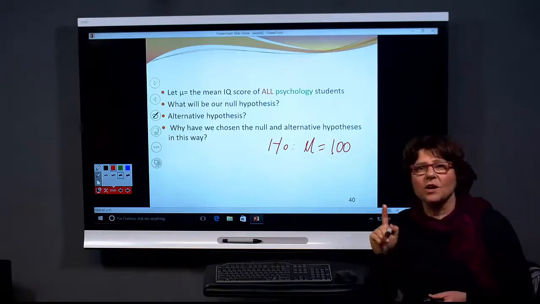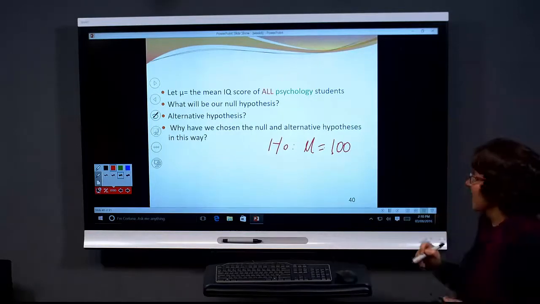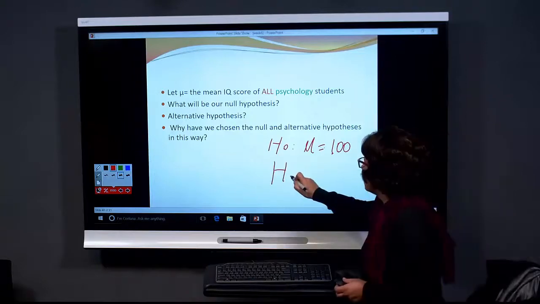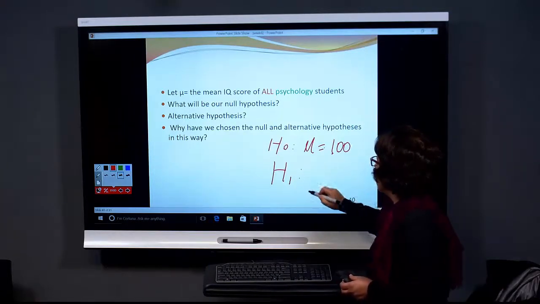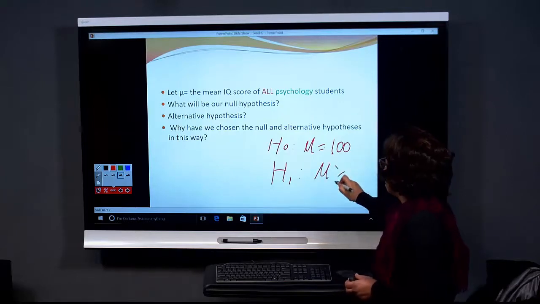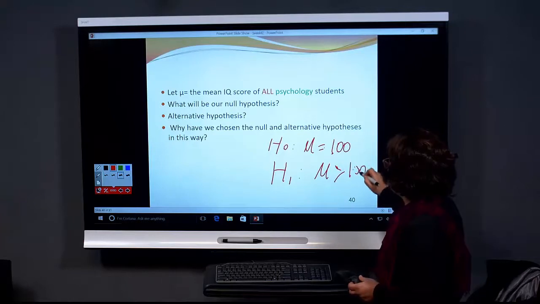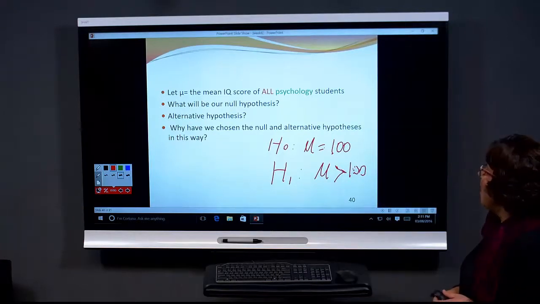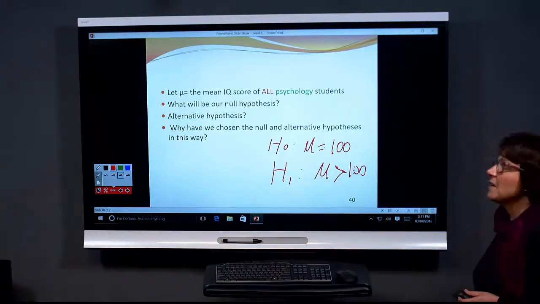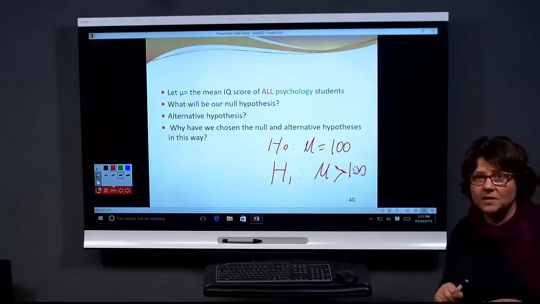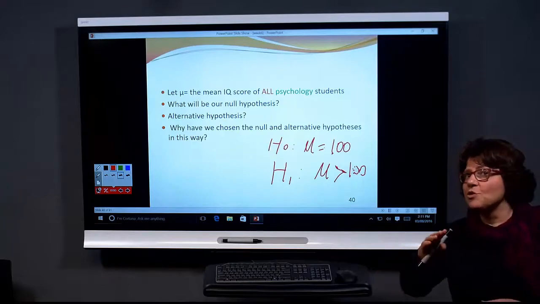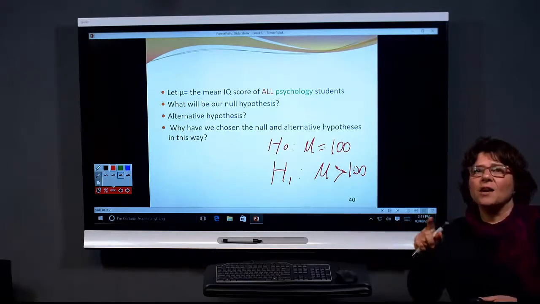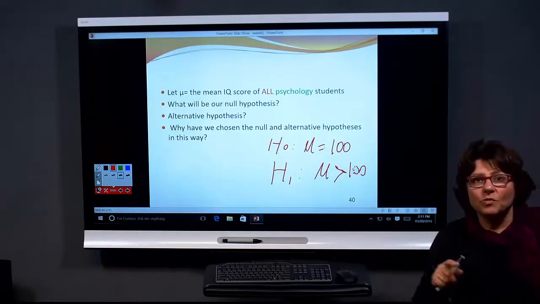What would be the alternative hypothesis? We said psychology students are cleverer. They have got higher IQ. Alternative hypothesis is mu is greater than 100. All right? Now, why have we chosen the null and alternative hypothesis this way? This is the way we do. Null hypothesis, no difference. And alternative hypothesis, what we want to prove.